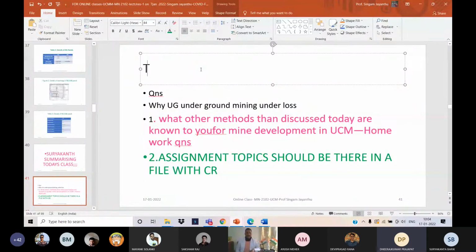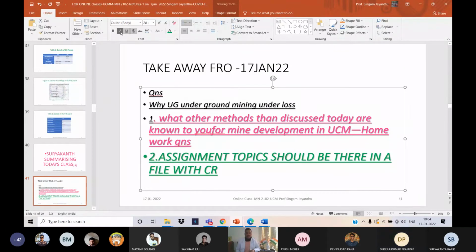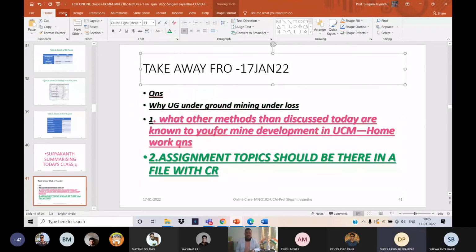So this is what I made bold, underline, italic. If you like blue color, I will keep it in blue. But okay, any doubt? Come out with the answers in the next class to the extent possible. You should do that. And if you are unable to do that, don't worry. We are there to help you. If you are unable to solve your problems, like a parent, like a caretaker, I am there to help you.